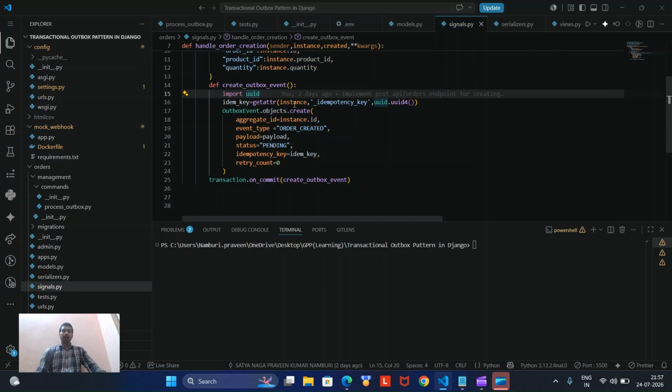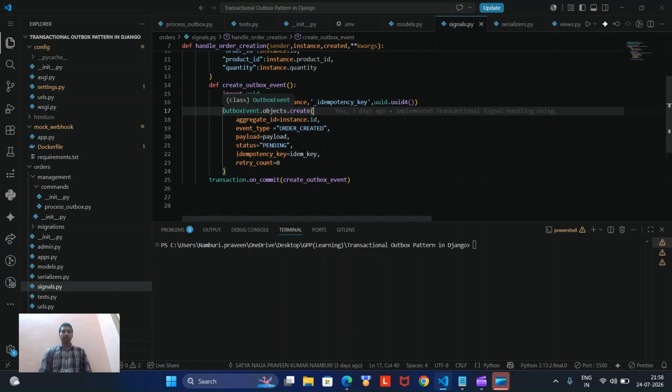If an idempotency key is already there, then we don't want to create it again, so we use getattr to extract the UUID. Why do we use a UUID? When a user is trying to place an order, in between the request the network drops, so the user tries to make another order again. There will be duplication, and we need to eradicate that too.